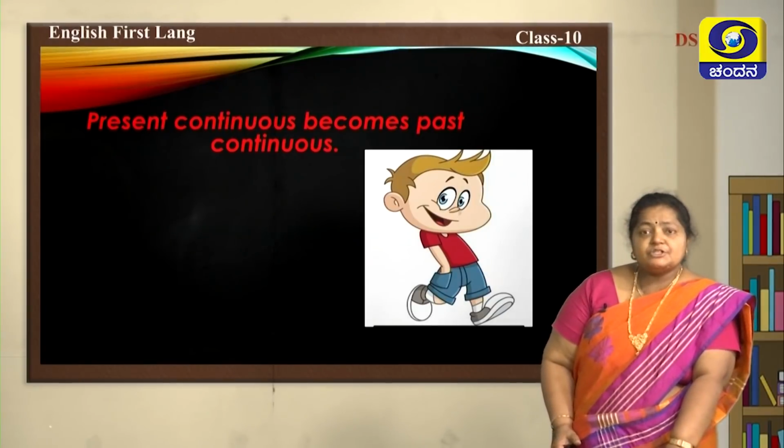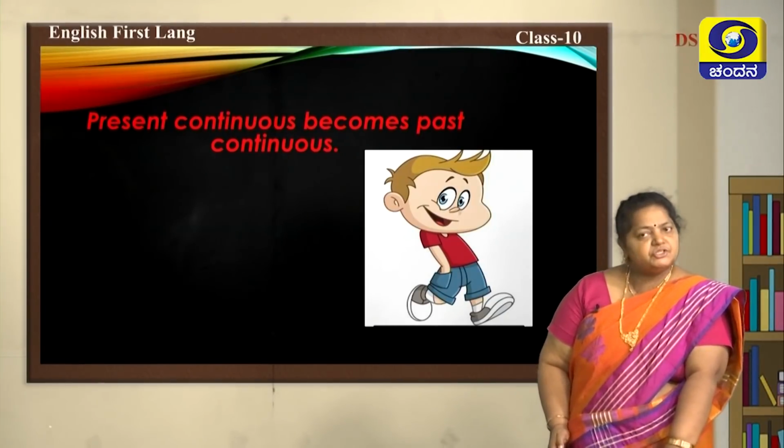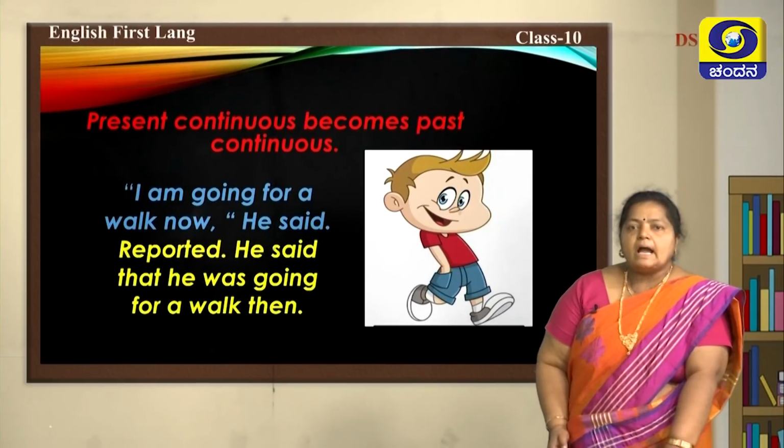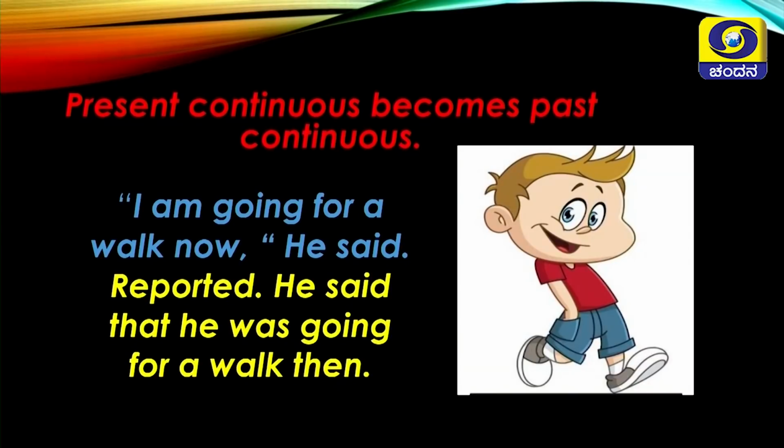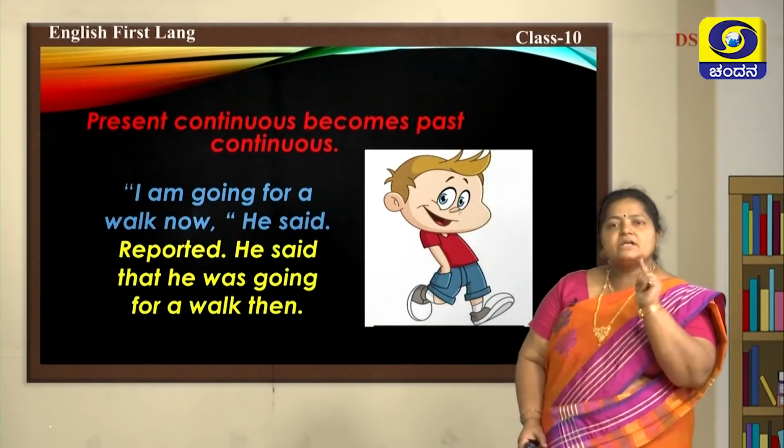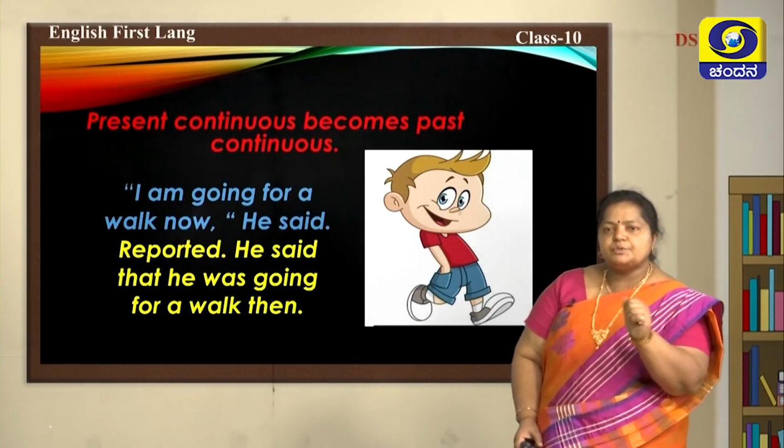The present continuous becomes past continuous. How? "I am going for a walk." Here, the sentence is in the present continuous. "I am going for a walk now," he said. How will you report it? He said that he was going for a walk then. When? Then. Remember, the present continuous becomes past continuous.